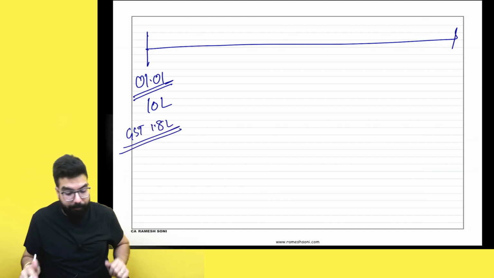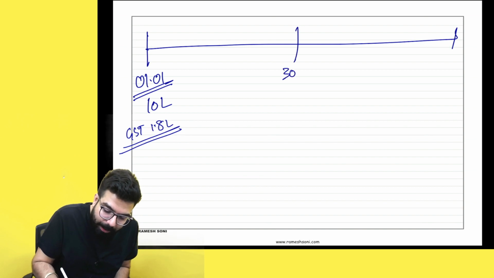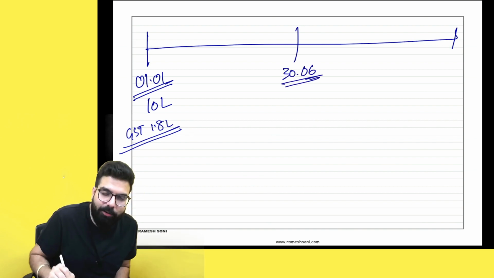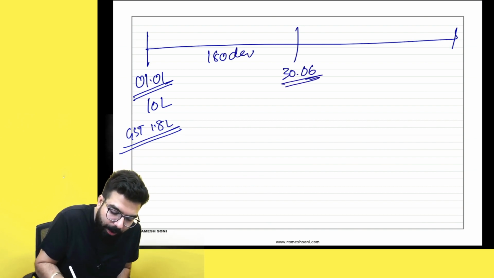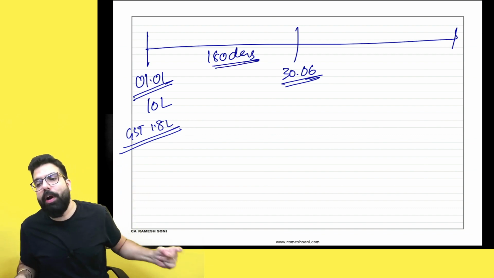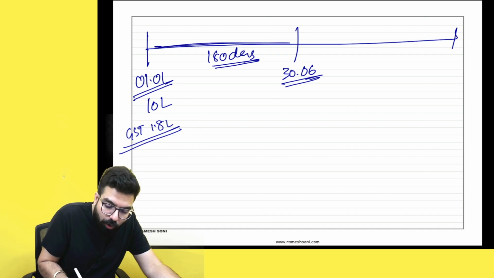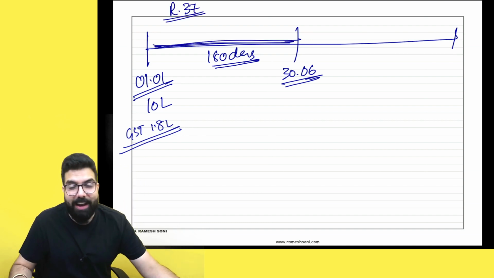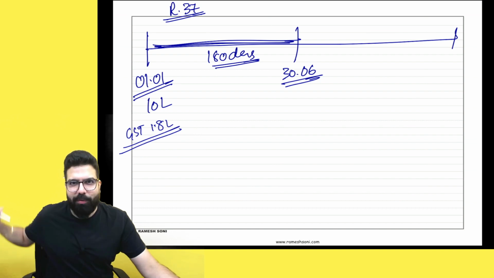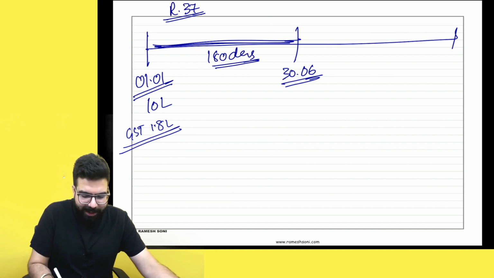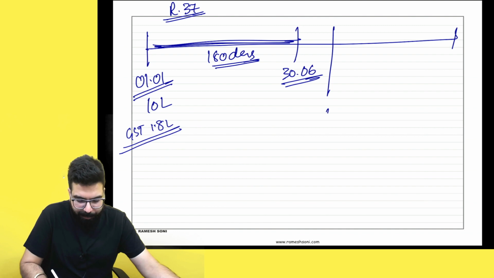Listen to me very carefully. Now, I have to make the payment within 180 days. Supposedly on 30th June, 180 days get over. If I don't make the payment within 180 days, then it was told in rule number 37 that after 30th of June, when you are filing your GST 3B, you have to reverse this 1.8 lakh along with interest.